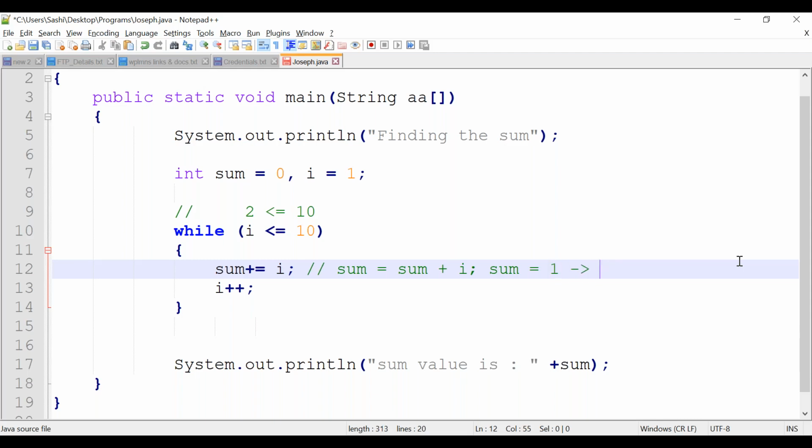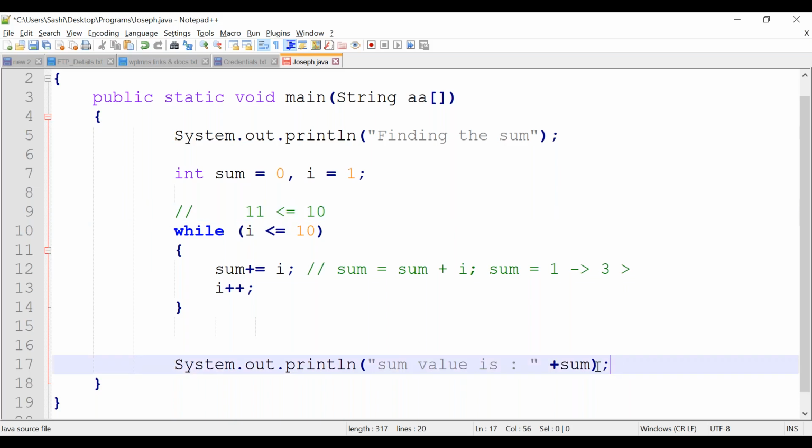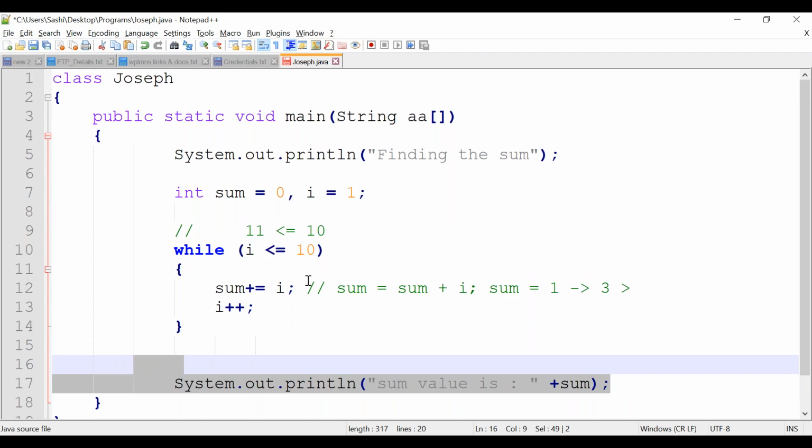So sum becomes 3, right? Now again i is incremented. It will take 3 and check 3 is less than or equal to 10, true. So sum equal to sum plus i. Sum value is 3, i value is 3, so it will be 6. Like this, it will keep executing up to 10. When it comes to 11, the condition becomes false. It will come out and print the value 55. This is how you can find the sum.